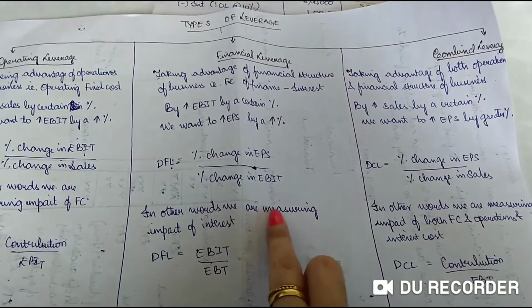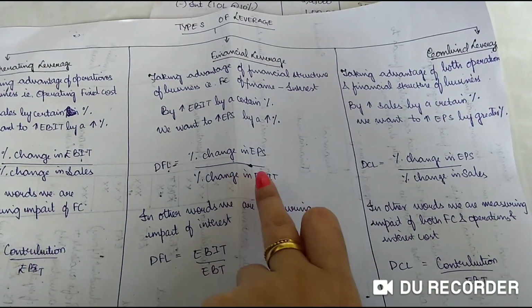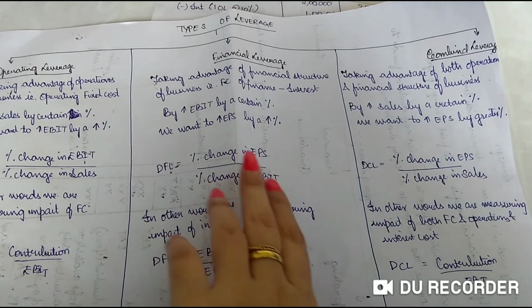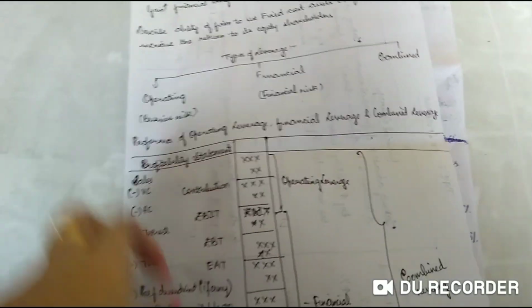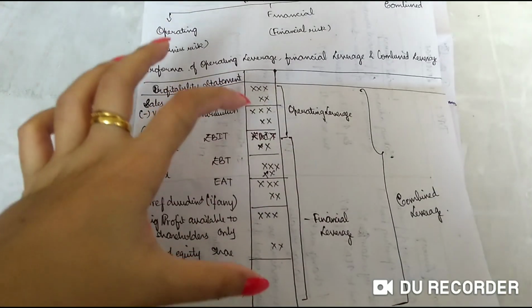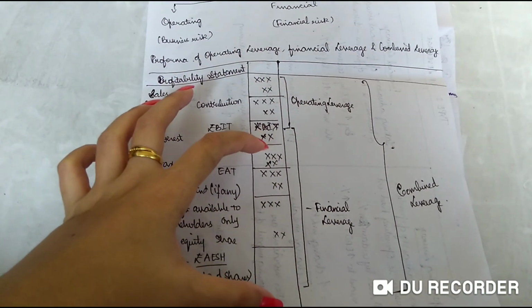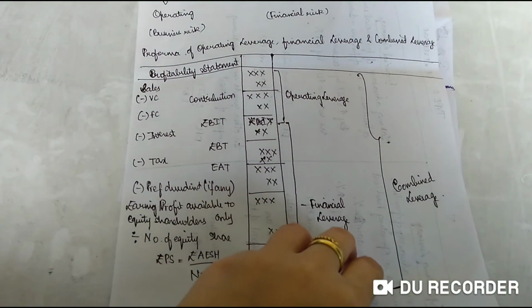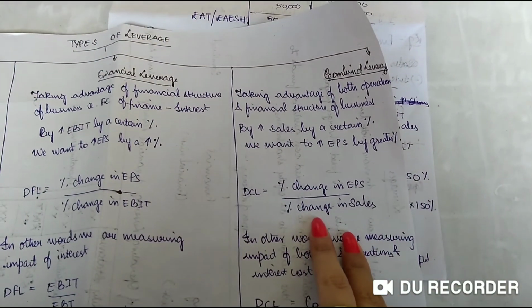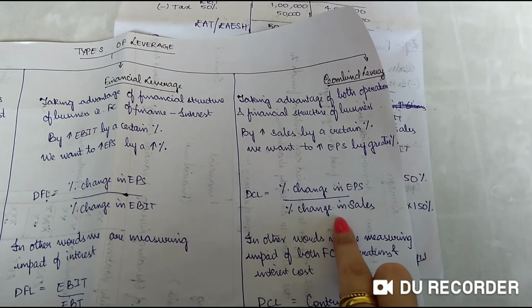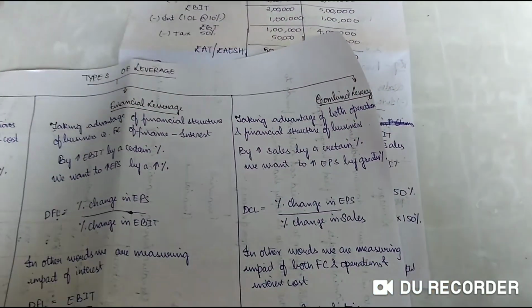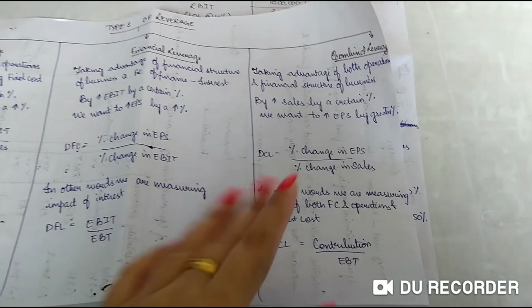for your financial leverage, you will require percentage change in EPS divided by percentage change in EBIT. Again, here it is in the lower portion, that is your EBIT and your EPS. Both are required, which we have and which we know how to calculate. Fine. Next, combined is percentage change in EPS and percentage change in sales. That is the uppermost and the lowermost. That also we know.